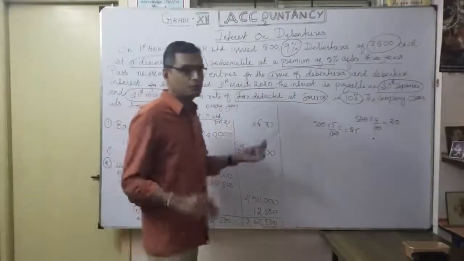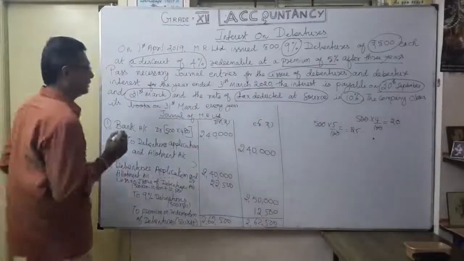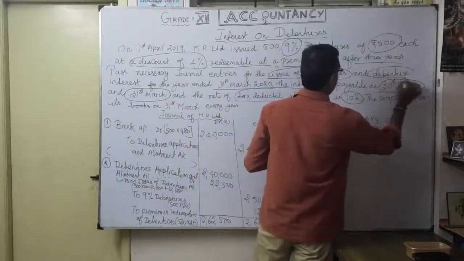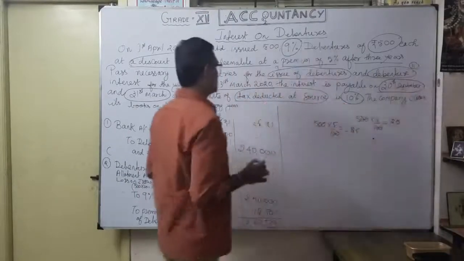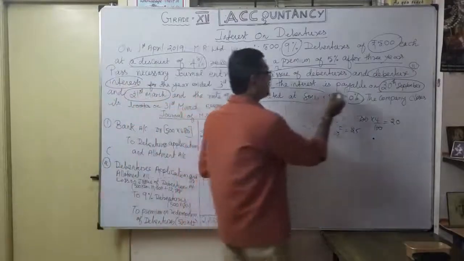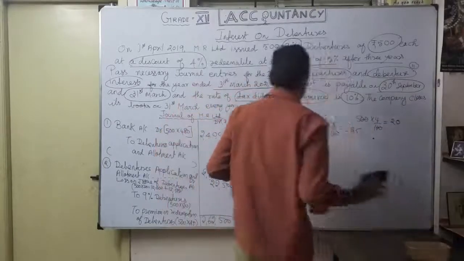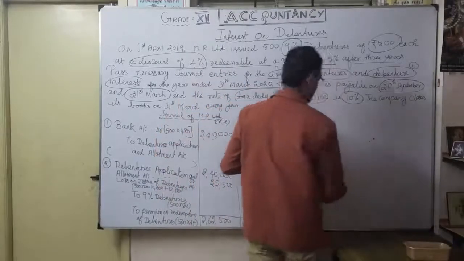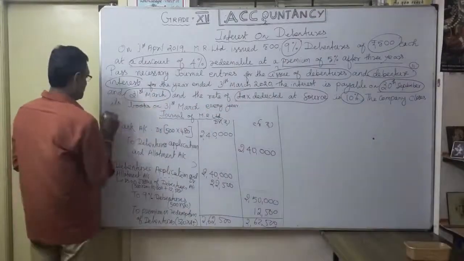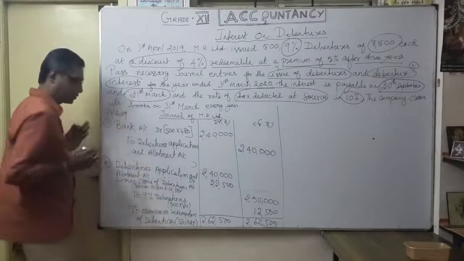Now it's a very important part, debenture interest. Okay, this is the first part, what is over, and this is the second part. In the second part we are going to do debenture interest. For the year end, interest is payable on 30th September. Now we are going to do the third entry. In the year, the date is very important. Here I have done everything on 1st April 2019.